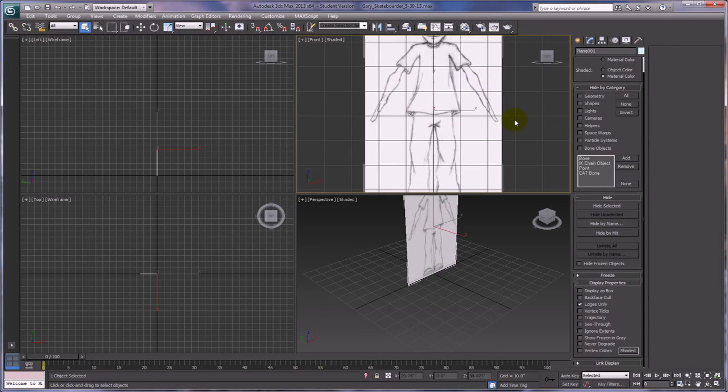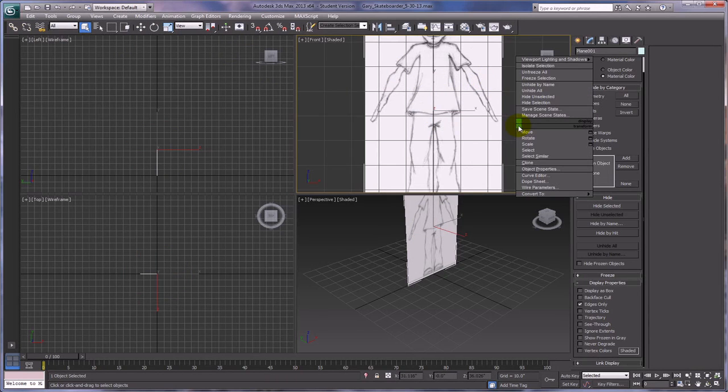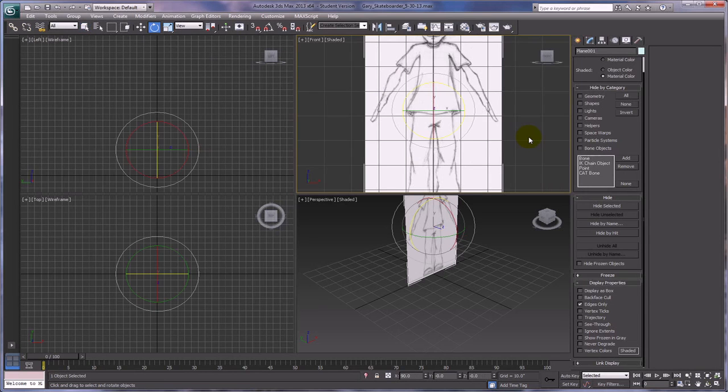A really good habit to get into, and I should be doing this as well, is to get in the habit of right-clicking in your viewport. You right-click in your viewport, there's all kinds of useful information. We know about freezing selections and hiding and unhiding and stuff like that. But you can also select your move, rotate, and scale tools right here, really handy, without having to constantly be going up here and selecting them. So you just right-click in the viewport that you're working in, and I want to rotate this, so I'm going to choose rotate from here.